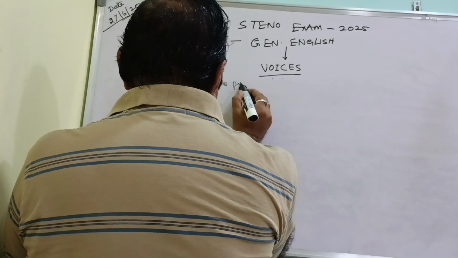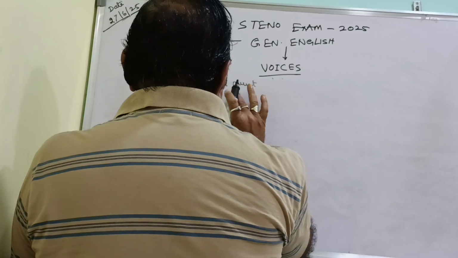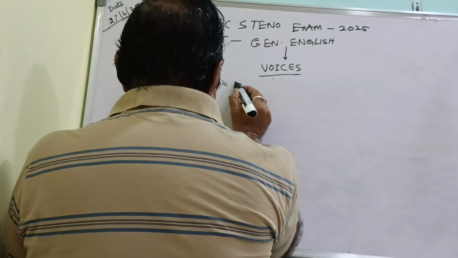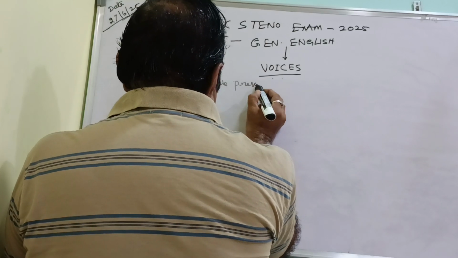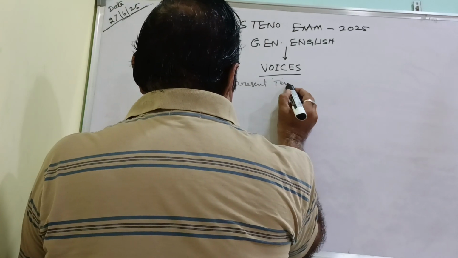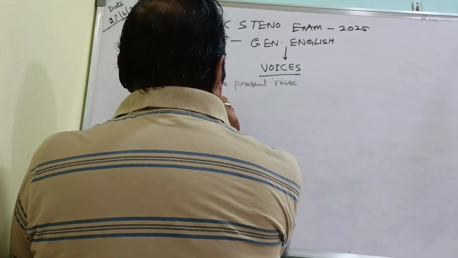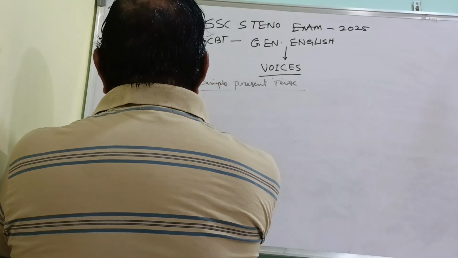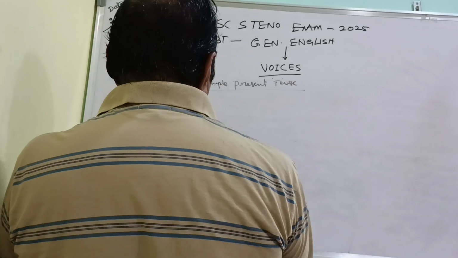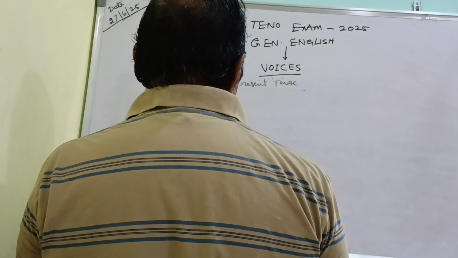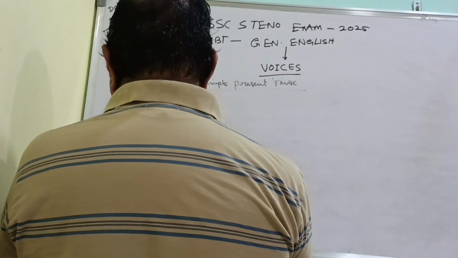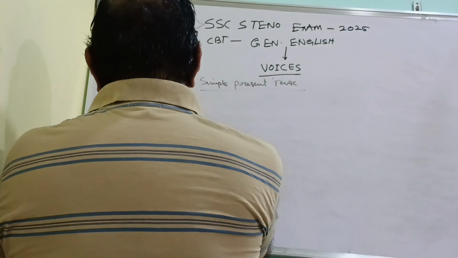Earlier in the video we discussed the structure only. Now you are seeing how the sentence will be.